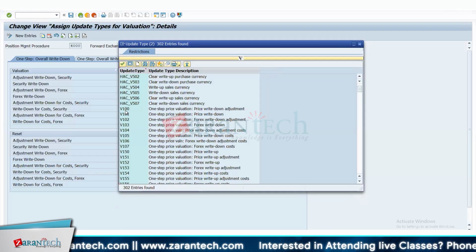If you're doing accrual, again, accrual will be the interest. Maybe there can be something else. So depending on the type of transaction that we're doing on that same flow type, the treatment can vary based on transaction to transaction for the same deal. So this transaction to transaction variance is carried out by something called update type.